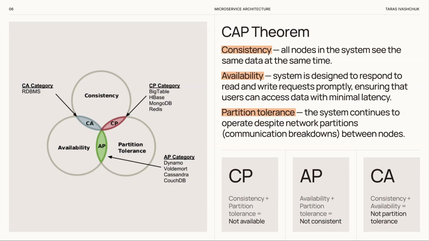In microservices and distributed systems, we always need to consider partition tolerance. The real choice is a balance between consistency and availability. And by the way, modern databases often let us configure this balance. Sometimes we need a fast answer, and sometimes we need a single correct version of data.